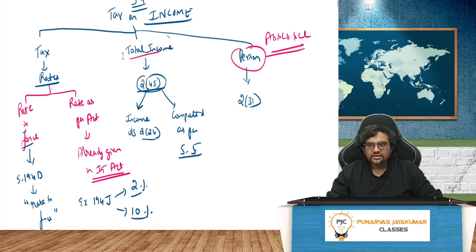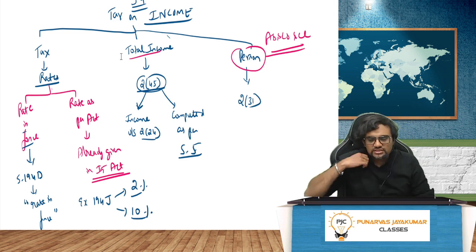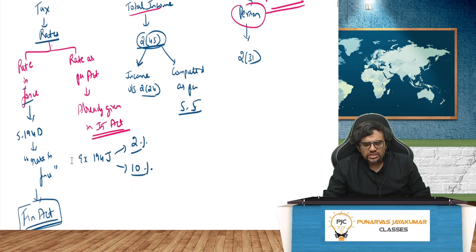It's in the Finance Act, they'll give, which means every year Nirmala Madam can change those rates without bringing out an actual amendment in the law. I don't want to change 194J. In 194D also I don't want to change. I'll only change the rates. In that first schedule, every year she may change the rates. So in 24, she has changed the rate somewhere. 5% has become 2%, like that. Very few changes. So those are the amendments with respect to TDS. She has predominantly changed the rates in force. So rates in force can keep on changing every year.